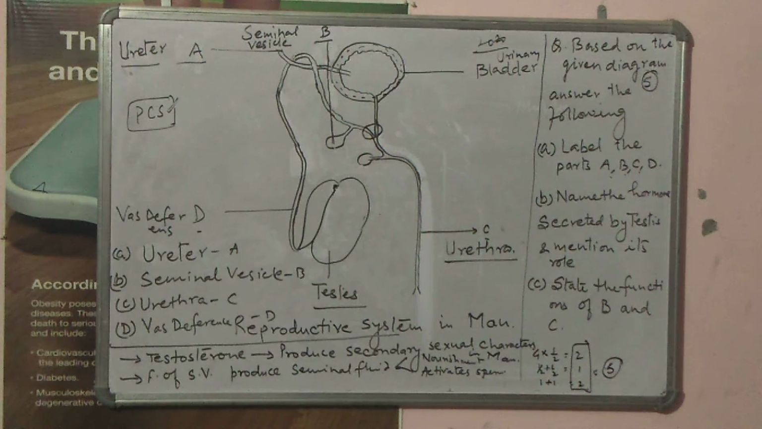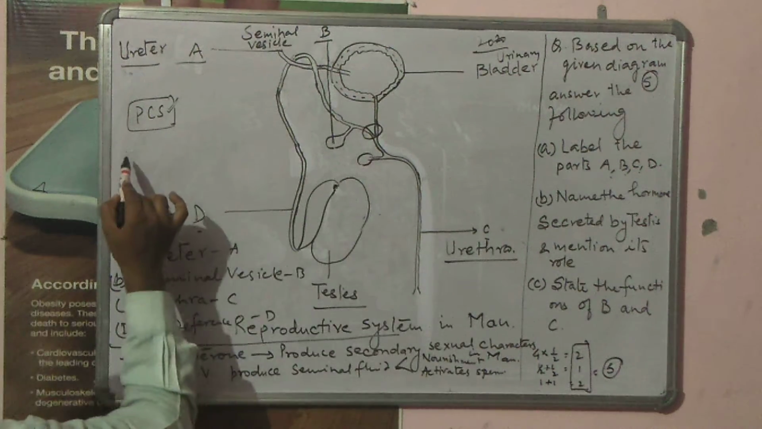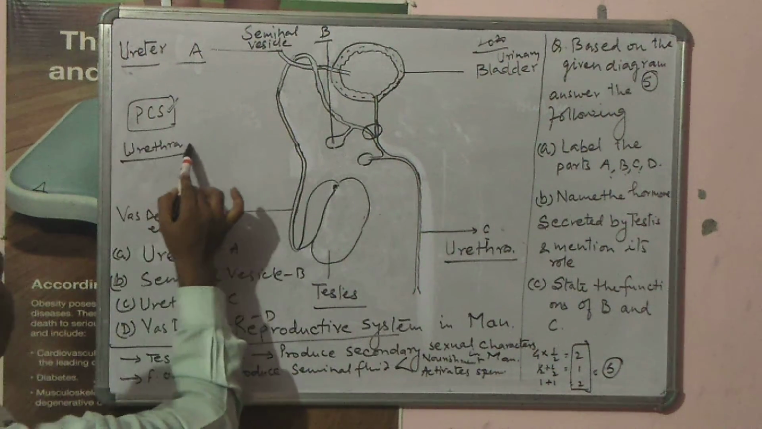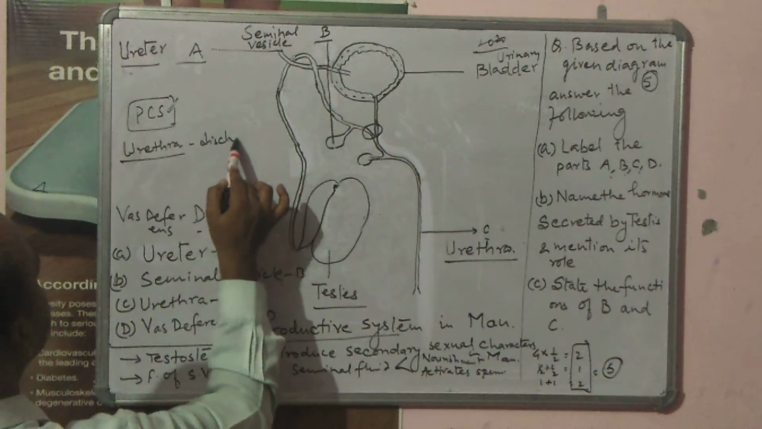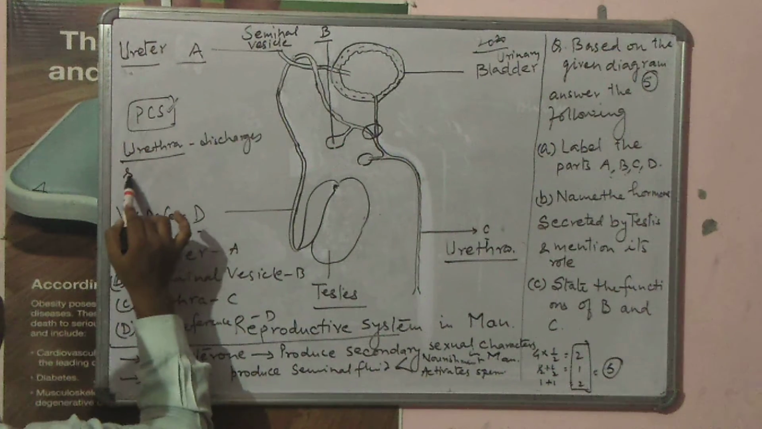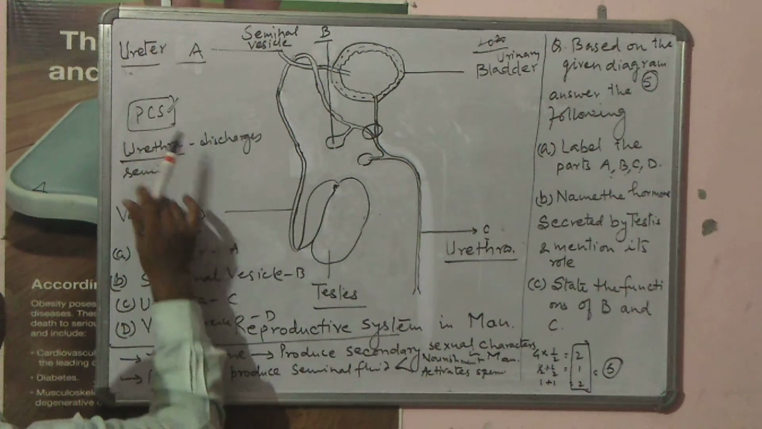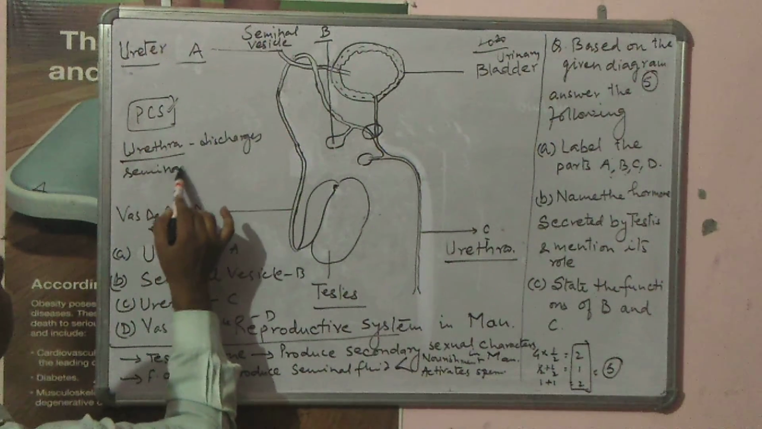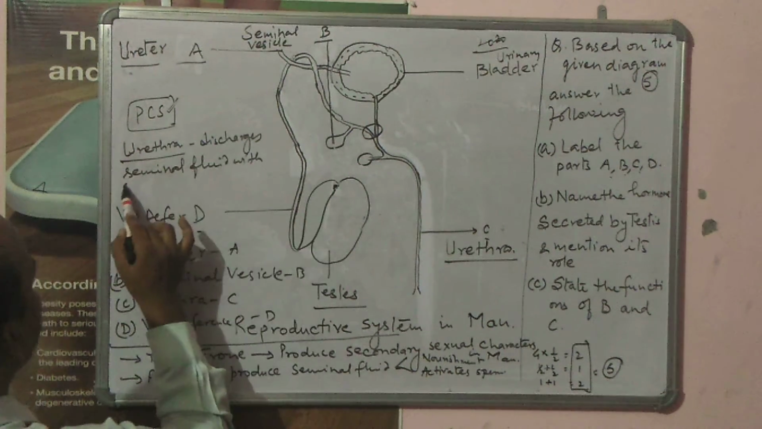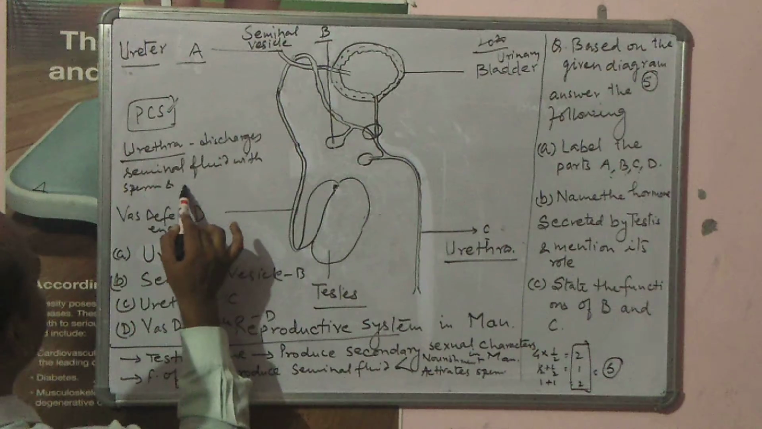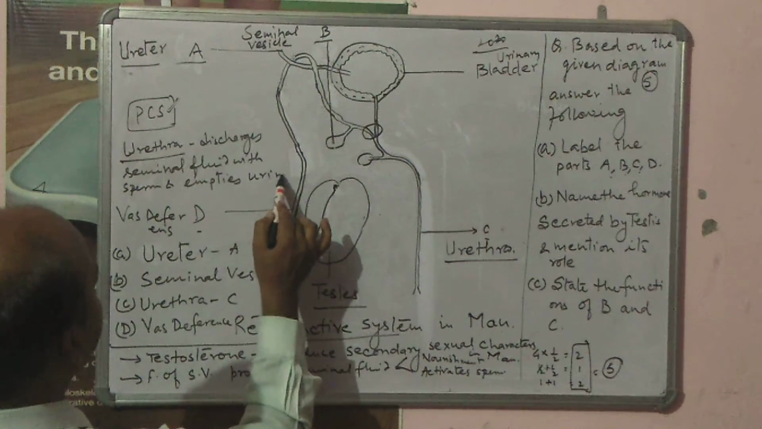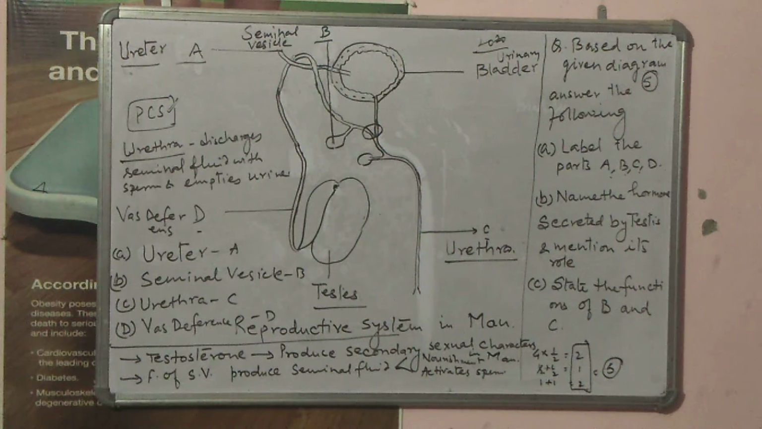Thereafter, function of C, urethra discharges seminal fluid with sperm and empties urine. Right? These are the two functions.